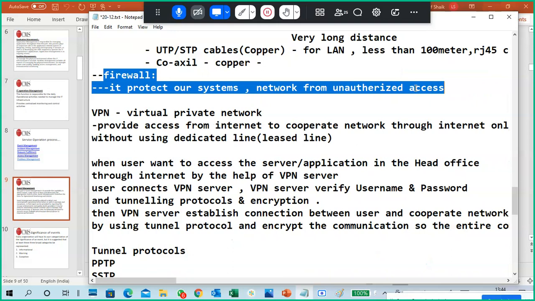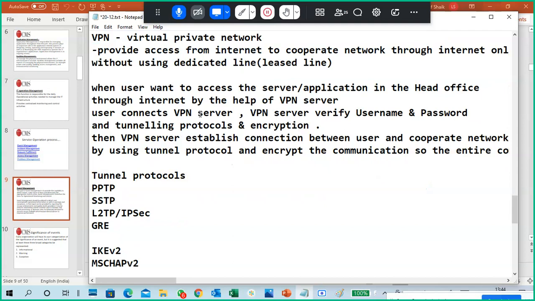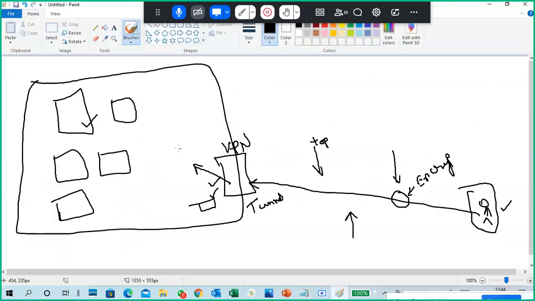Firewalls we also use to protect our systems and network from unauthorized attacks. And we also use VPN access. Nowadays we are working from home, so how do we access a remote infrastructure easily, without having leased lines or dedicated lines from our office or home? A VPN sits as an intermediate between our corporate network and the outside of the corporate network, like the internet.